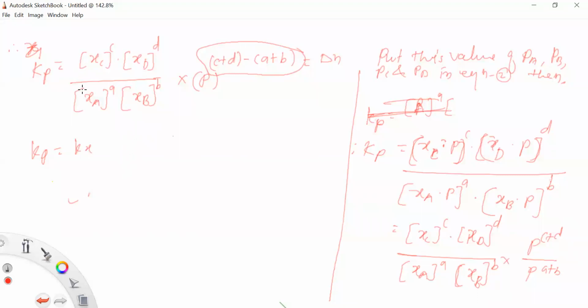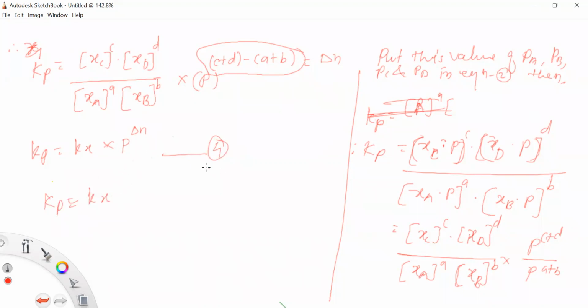Now Kx and Kp look similar to you. So Kp is equal to Kx into P raised to power delta n. This is your equation, and this is equation number 4.